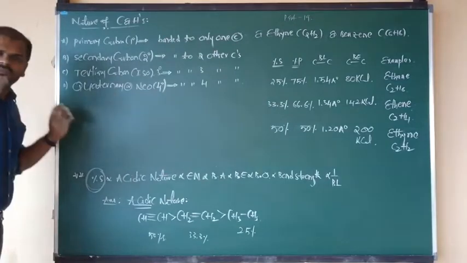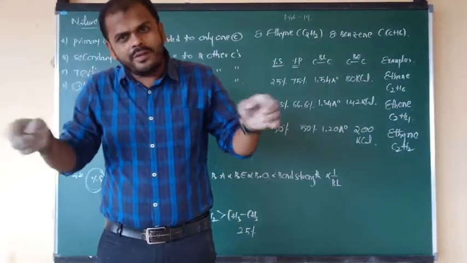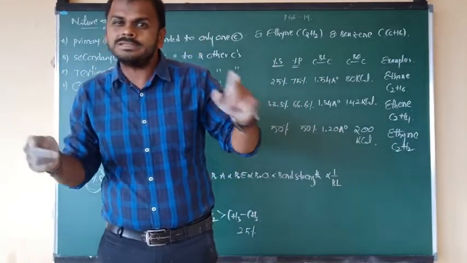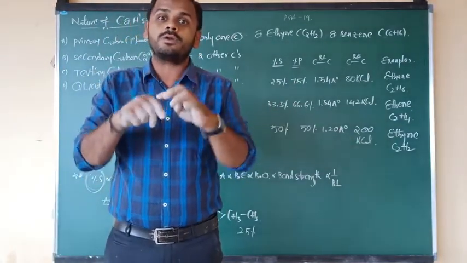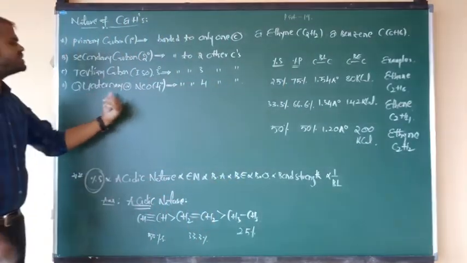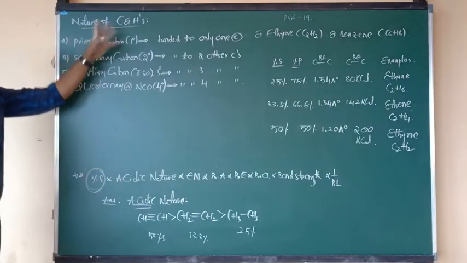If a carbon is connected to one other carbon, it is primary. If a carbon is connected to 2 other carbons, that is nothing but secondary. If a carbon is connected to 3 other carbons, tertiary. If a carbon is connected to 4 other surrounding carbons, that is nothing but quaternary. In that manner, we have to decide the nature of carbon.